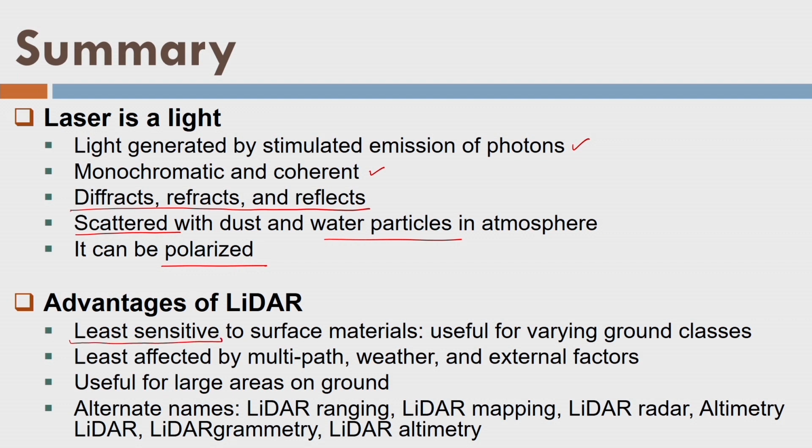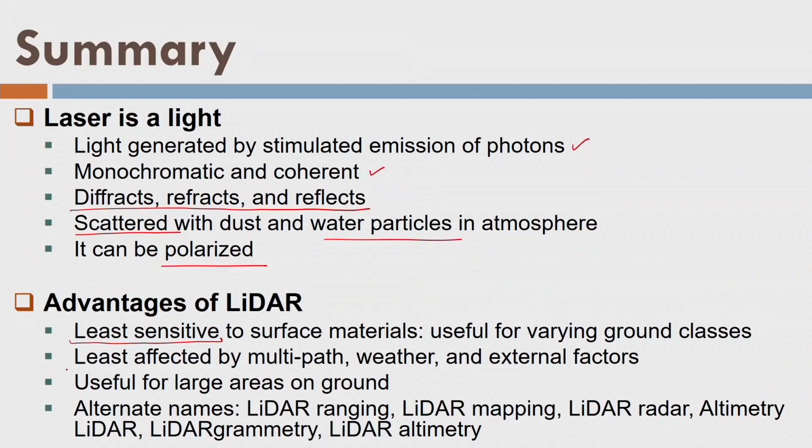That means if I have different land classes, for example ground, grass, tree, road or any other surface like buildings in the same area, I can still use lidar to detect all those. It is least affected by multipath, weather and external factors. It is very useful for large areas on the ground, and you may find in the literature it is named by different names: lidar ranging, lidar mapping, lidar radar, altimetric lidar, lidargrammetry and lidar altimetry.